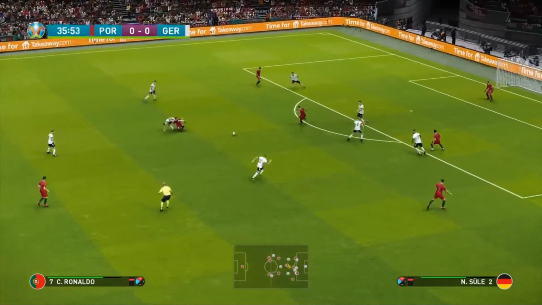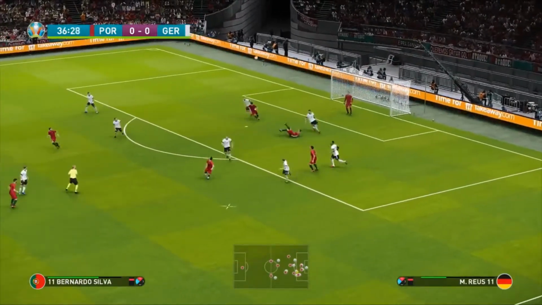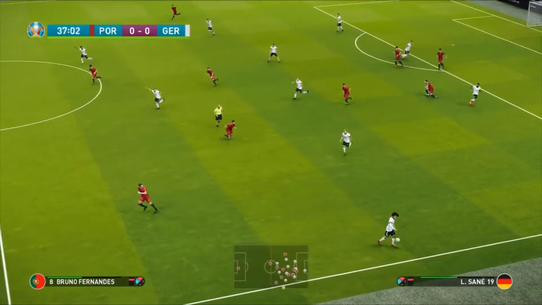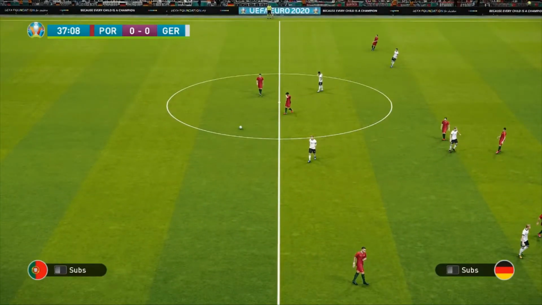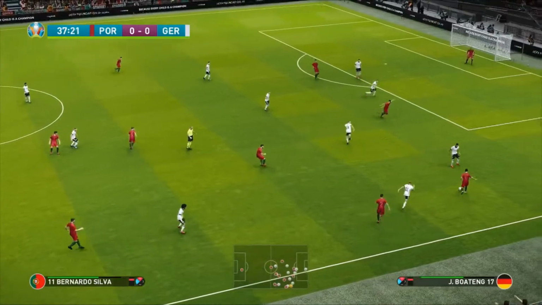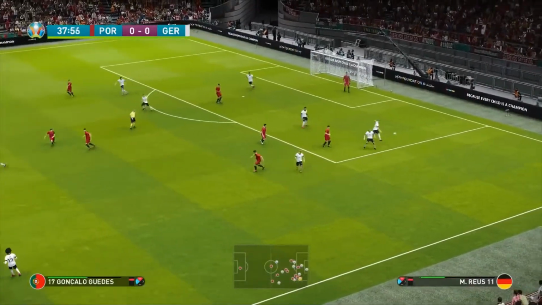João Moutinho goes in for a tackle, does get the ball this time, risky indeed. Lofted towards Ronaldo. And it's cleared away. 37 minutes on the clock here. We are having plenty of chances in this match. Neuer with a quality save there. Cancelo moves the ball into Bernardo Silva. Great pass into Gonçalo Guedes. But Ginter's there to clear his lines.